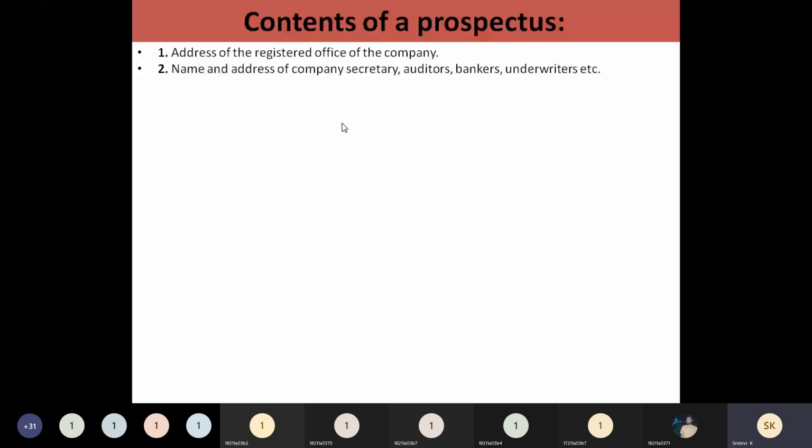So they will be giving you the application form, for which if you want to purchase any shares of any company, you can take that application form and fill it, and you can purchase the shares of any company who is newly issuing the shares. So they will also help you with how to invest and how much you need to invest.